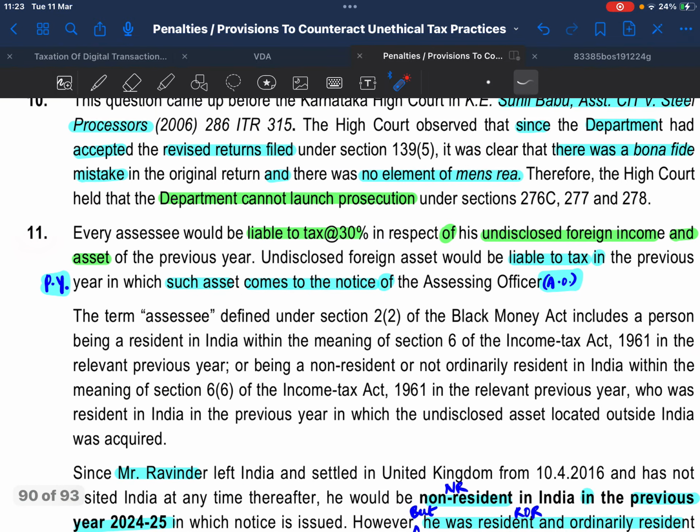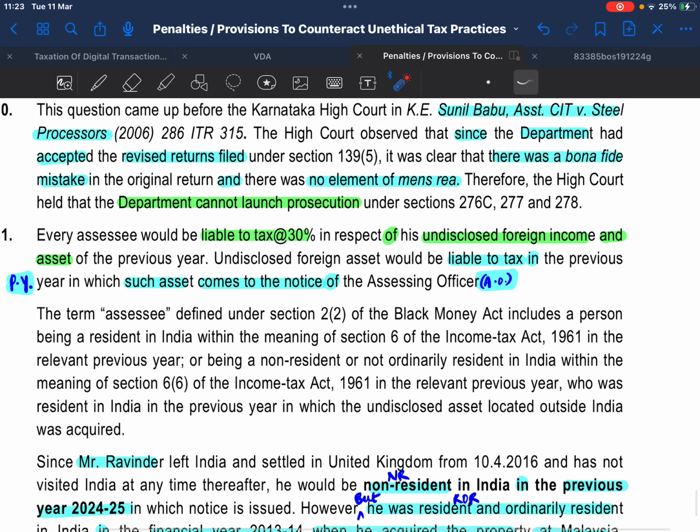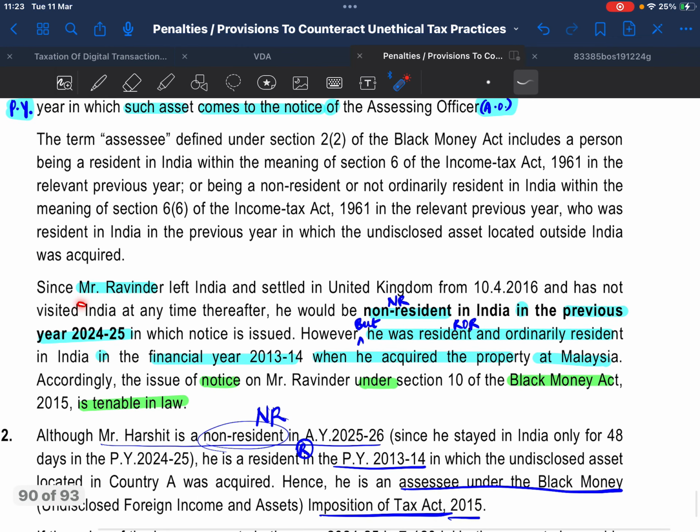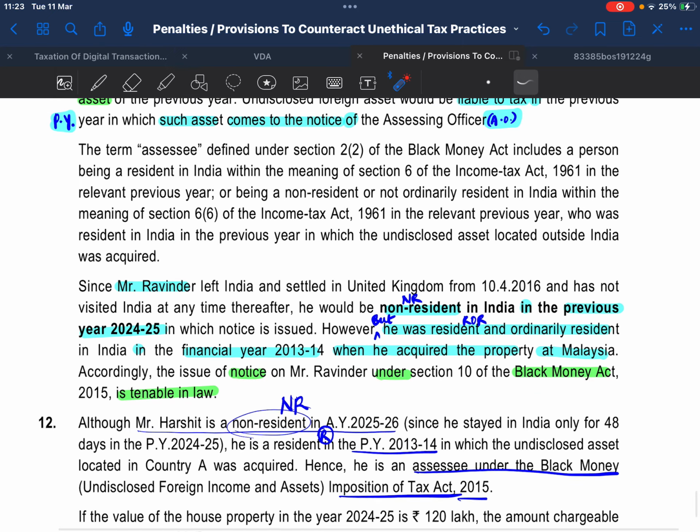Solution to question 11. The assessee would be liable to tax at 30% on his undisclosed foreign income and asset. It is liable to tax in the previous year in which such asset comes to the notice of the AO. Mr. Ravinder was a non-resident in India in the previous year 24-25, but he was a resident and ordinarily resident in the financial year 2013-14 when he acquired the property in Malaysia. Notice under Section 10 of the Black Money Act is tenable in law.